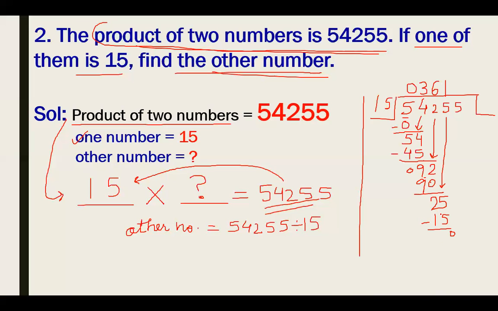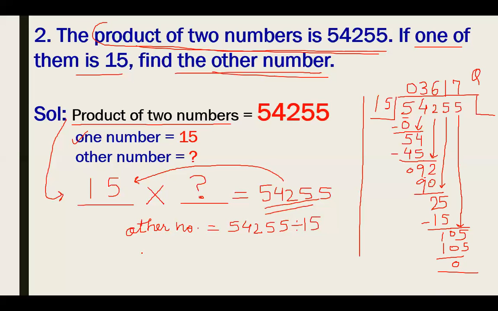25 minus 15 is 10. I have to bring down the next digit, that is 5, to make the number 105. Now I know that 15 sevens are exactly 105. Here my remainder is 0, and the quotient is 3617.